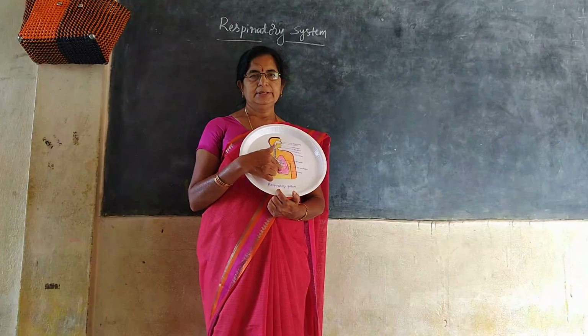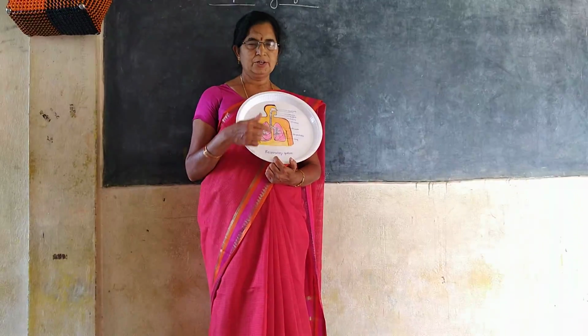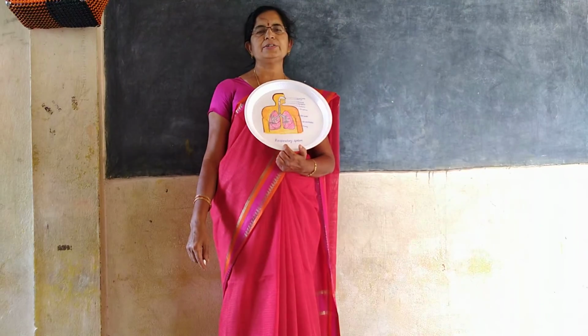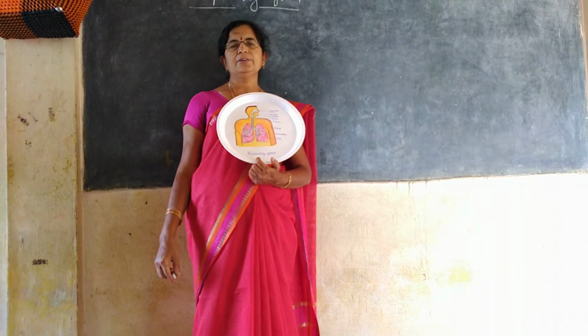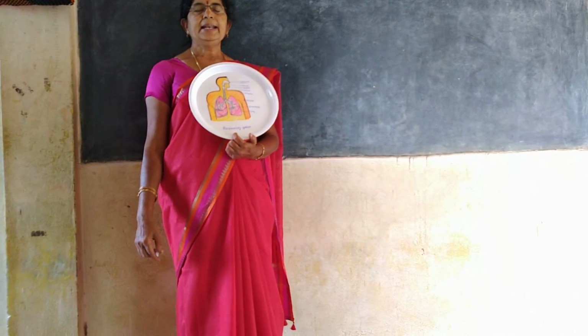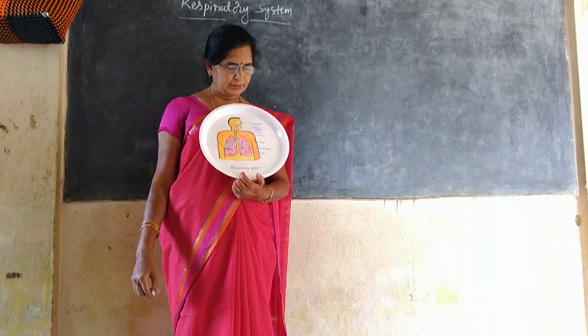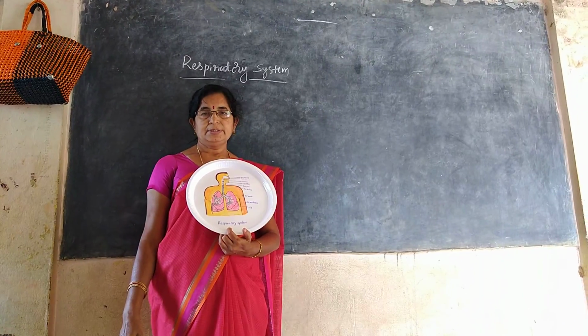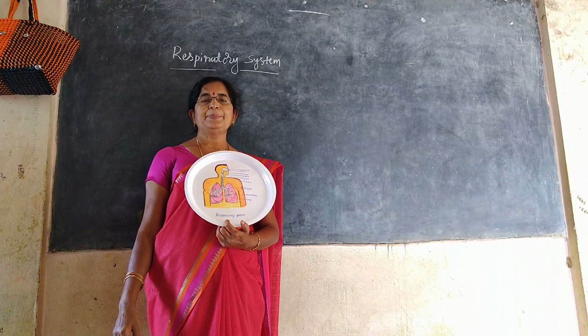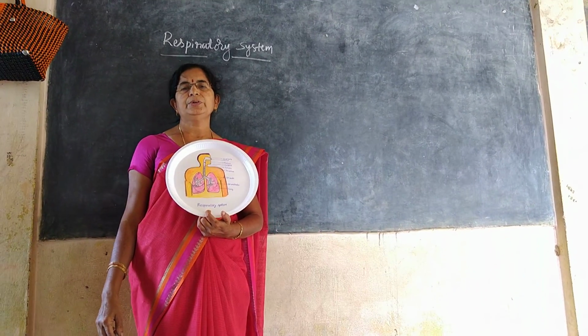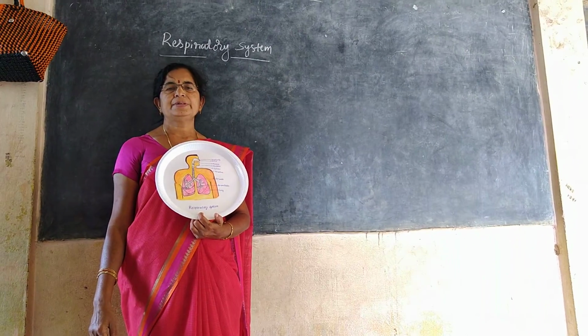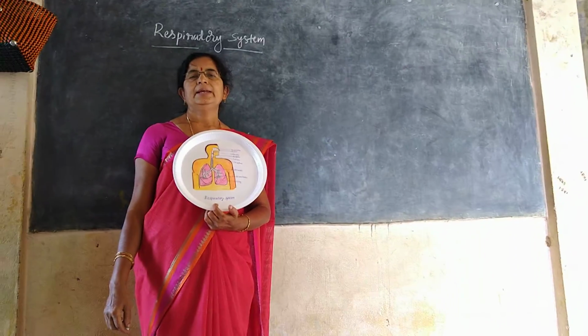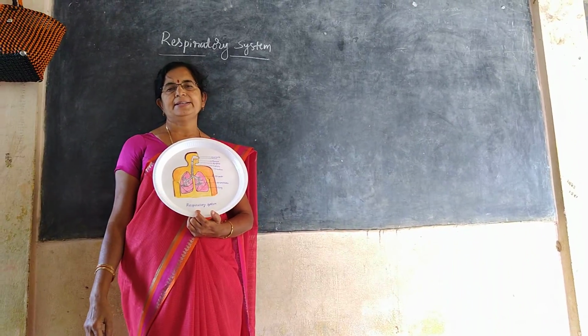Nose, it contains nostrils, external nostrils, internal nostrils and nasal cavity. Nose is separated into two with help of septum, and we have two nasal cavities.